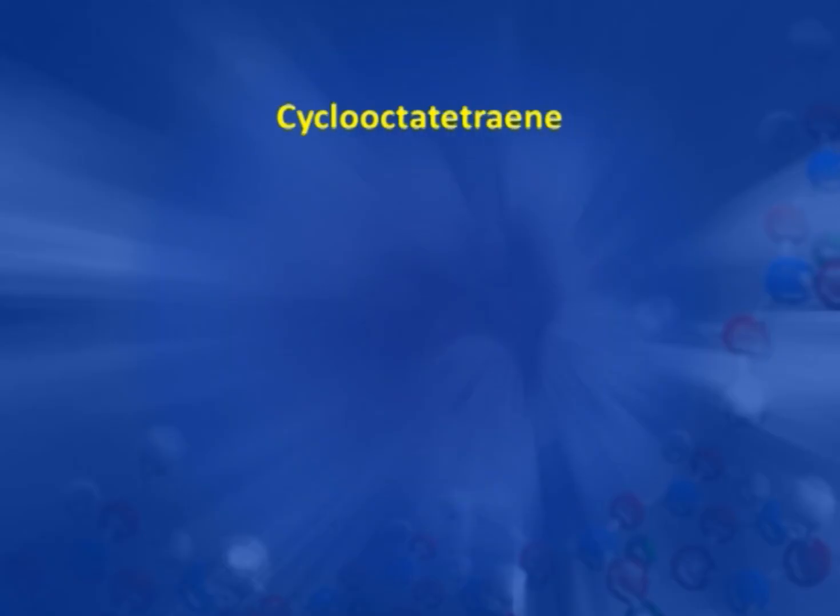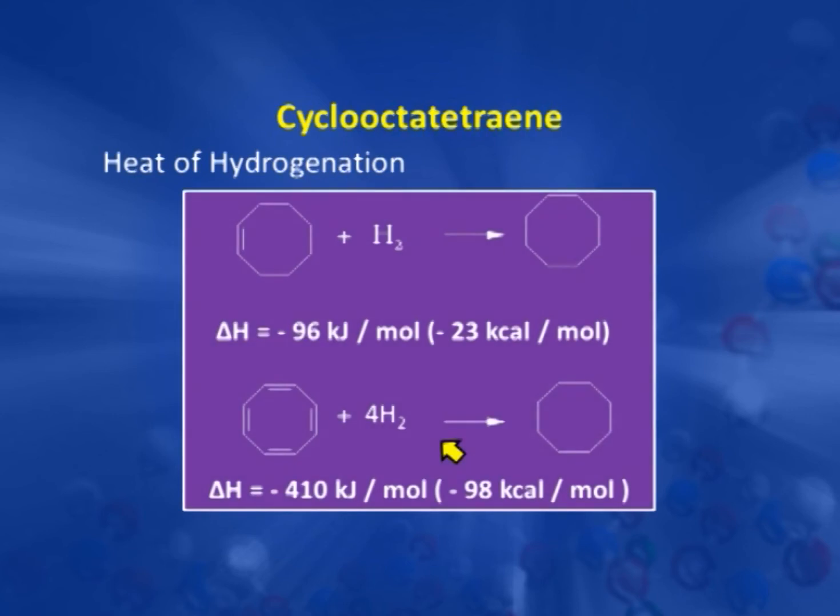We discuss one more example, cyclooctatetraene. Here again we see the heat of hydrogenation should be 4 times the heat of hydrogenation of cyclooctene, which is minus 23 kilocalorie, but for cyclooctatetraene this energy is more than 4 times. That means again this system is not stable. If we see the structure, here again it is a cyclic system having conjugated pi bonds, and there is a delocalization of these pi electrons, and it is a planar one.